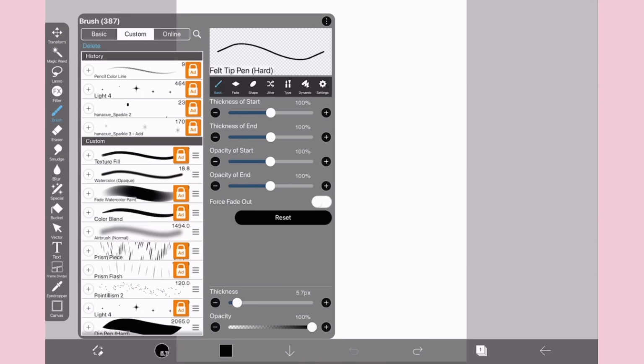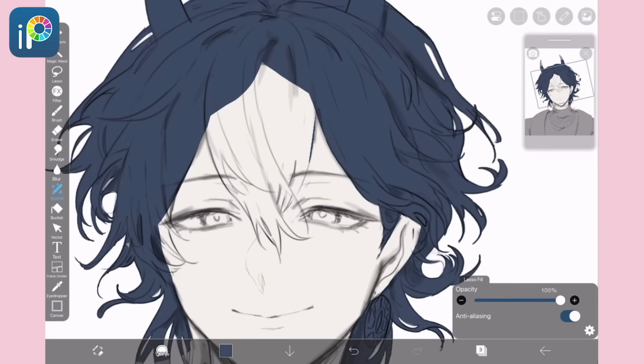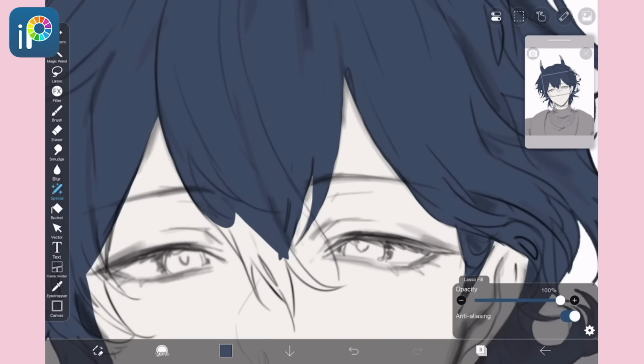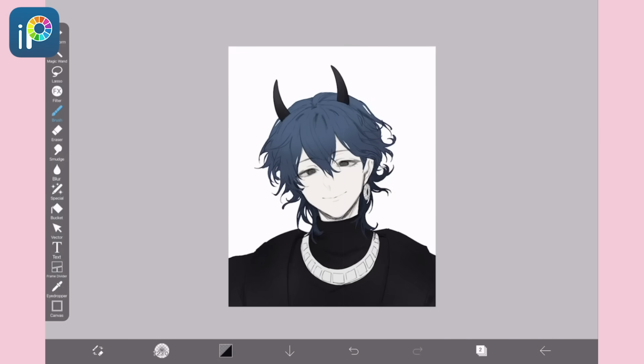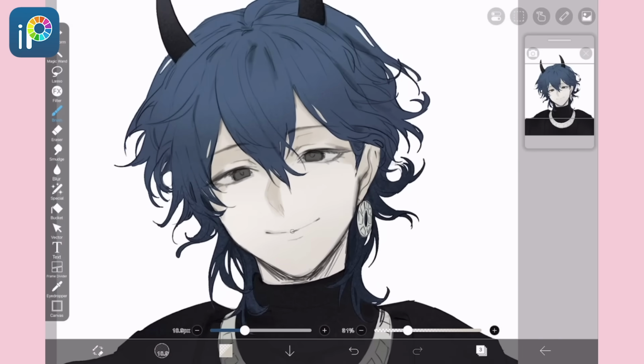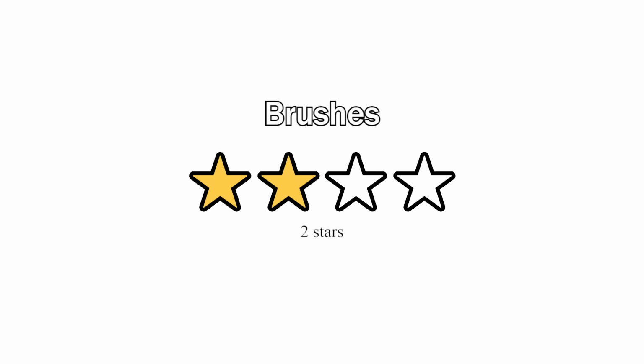There is a large variety of brushes, but I think most of them work just okay. The saving grace is the customization, but if I'm honest, I mostly used Lasso Tool and Airbrush for coloring. 2 out of 4 stars.